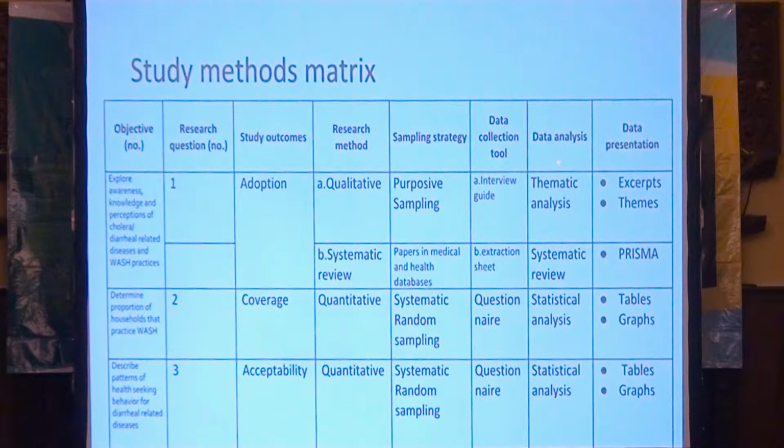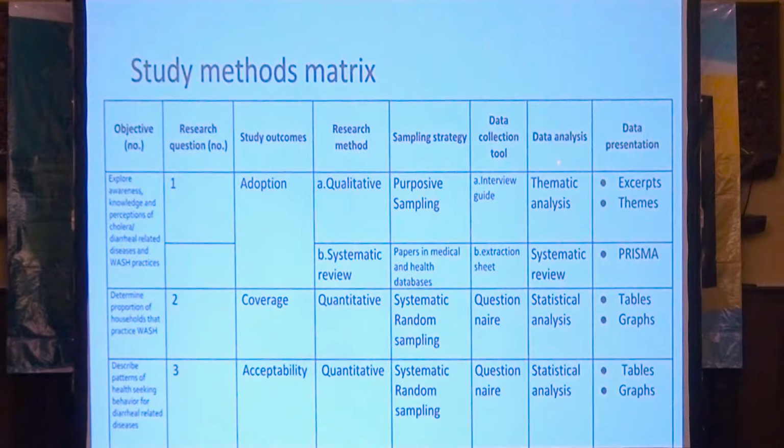For the systematic review, sampling, we're going to look at all studies, papers in medical and health-related databases. First and foremost, we start looking at Ghana. If we do not get enough, then we try to extend it to sub-Saharan Africa, generally. The tool will be the extraction sheet, data analysis with systematic review, and then we use the Prisma for the presentation.